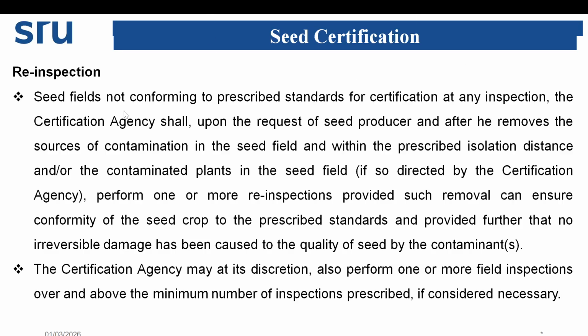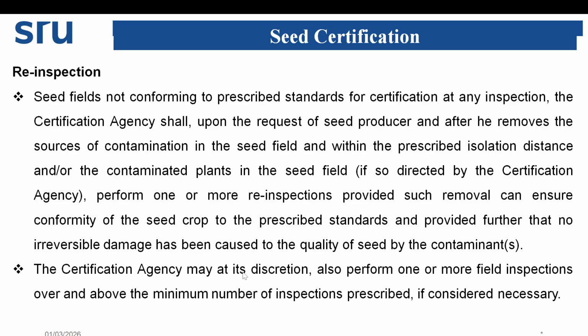Then re-inspection. For seed fields not conforming to prescribed standards for certification at any inspection stage, the certification agency shall, upon the request of the seed producer, after he removes the sources of contamination in the seed field with the prescribed isolation distance, and the contaminated plants in the seed fields, perform one or more re-inspections, provided such removal can ensure the conformity of the seed crop to the prescribed standards, and provided further that no irreversible damage has been caused to the quality of seed by the contaminants.